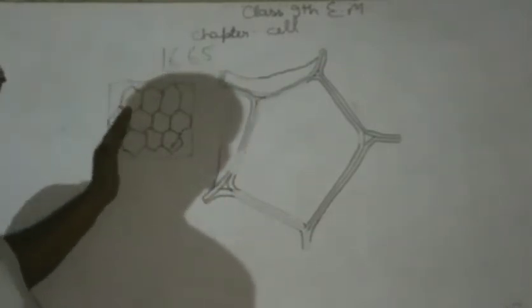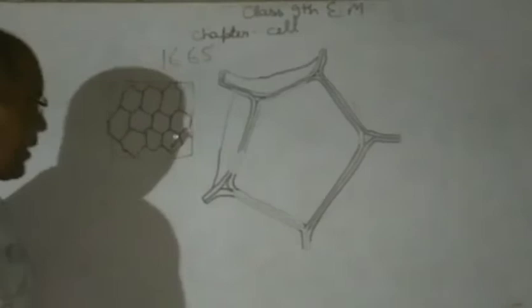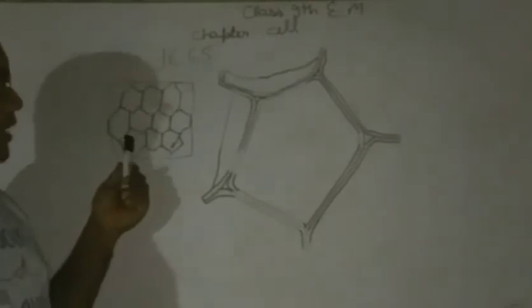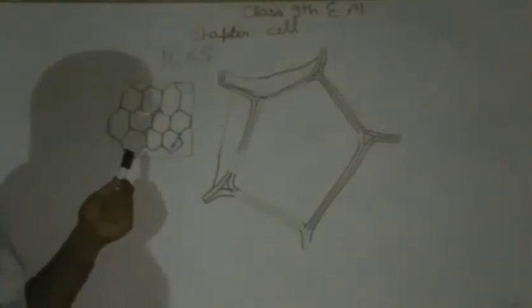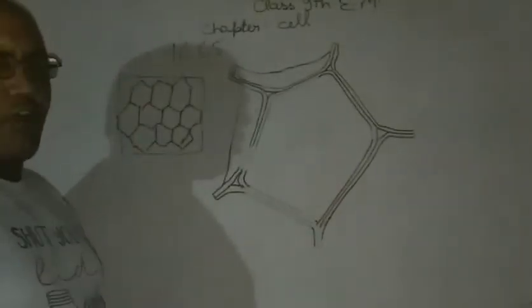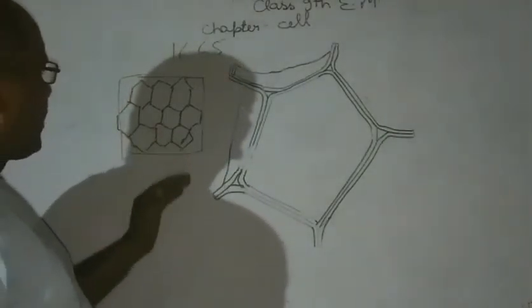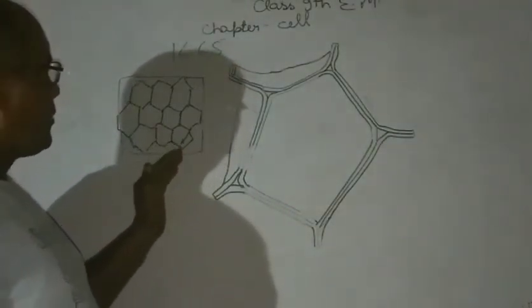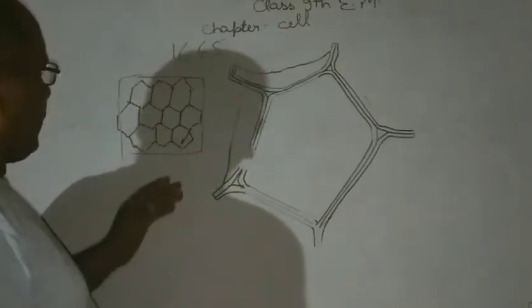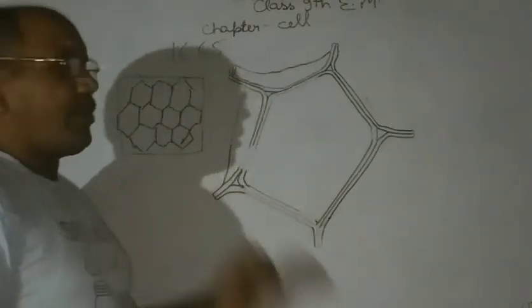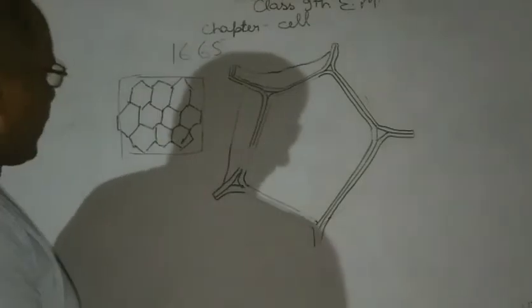When he examined the slice of cork, he saw a honeycomb-like structure. He named each structure, or each compartment, a cell. Cellula means cell, which means compartment. Then Leeuwenhoek, the scientist or biologist, discovered the living cell.